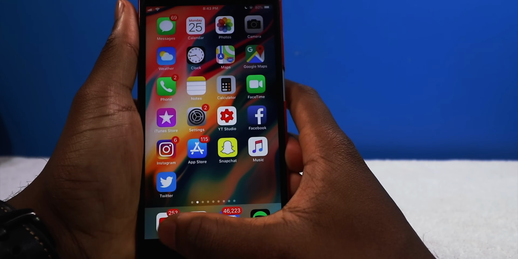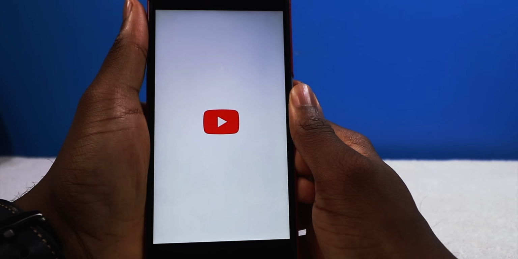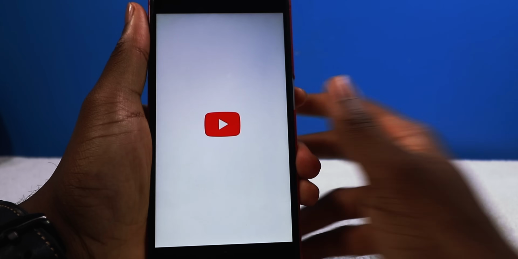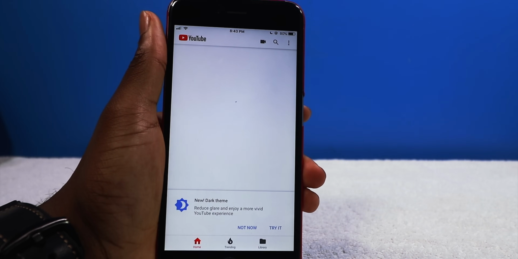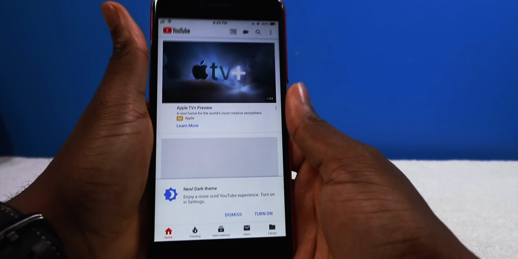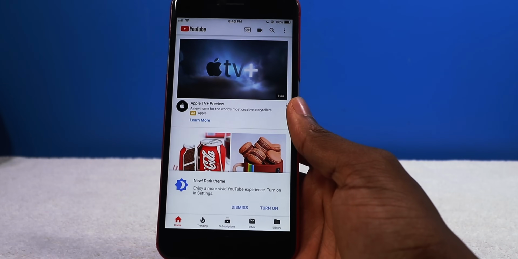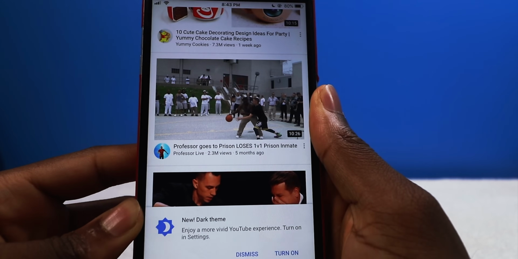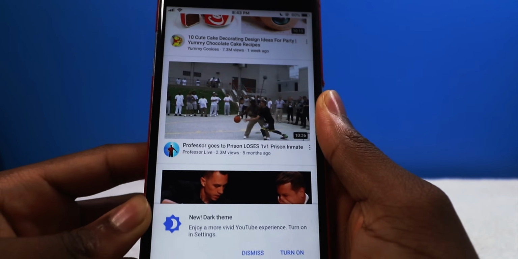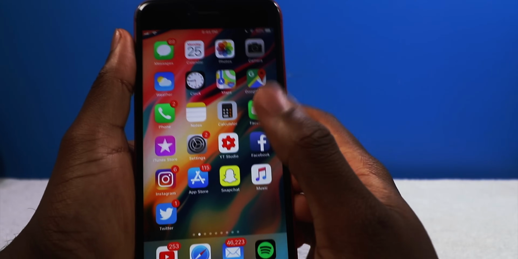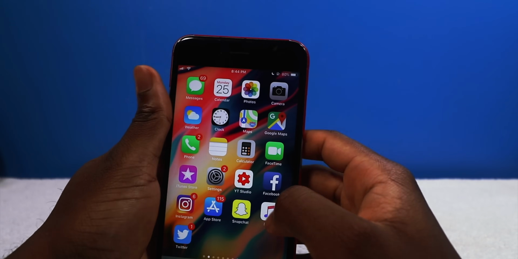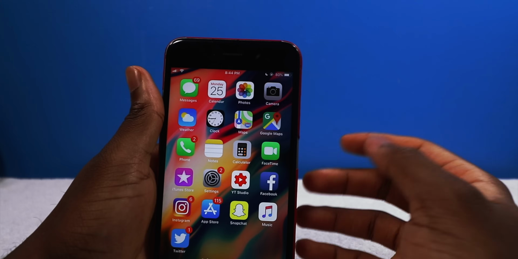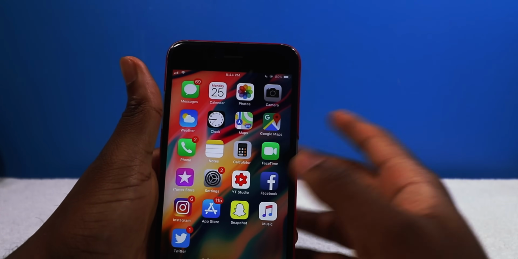And last but not least, let's test out YouTube. Yeah, my iPhone 10 would have loaded this up faster. But then again, this came out in 2014. Professor goes to prison, loses 1v1. What? I gotta see this. And yeah, that's basically the speed test. Kind of slow. It's sad to see the iPhone 6 so slow because I remember when this thing first came out, it was zipping through the apps.